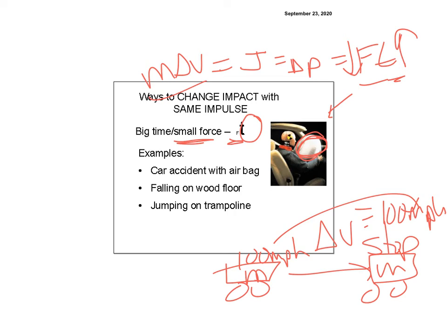Falling on a wood floor. If you've ever been ice skating versus roller skating in a rink, they have wood floors in the roller skating rink. When I fall on the wood, it has some give. The give increases my time, so it doesn't hurt as much. If you fall on ice, there is no give. It's splat. It hurts. Jumping on a trampoline. What happens when you jump on the trampoline? It takes me time to stop, as opposed to jumping on concrete, which would give me almost no time. So the bigger the time, the less the force. Now, this is for the same impulse. I'm stopping my car. I'm jumping out of a 2-story building. I don't know.